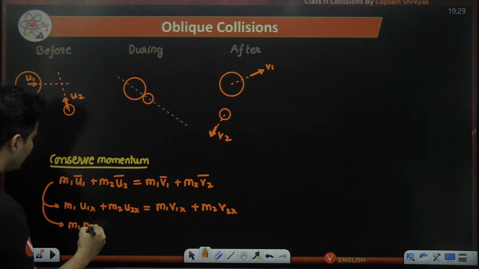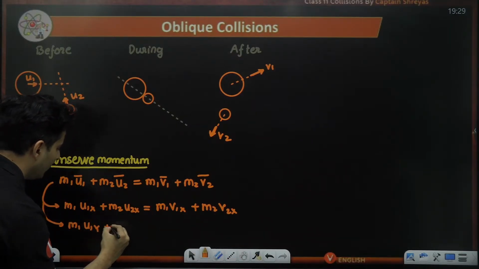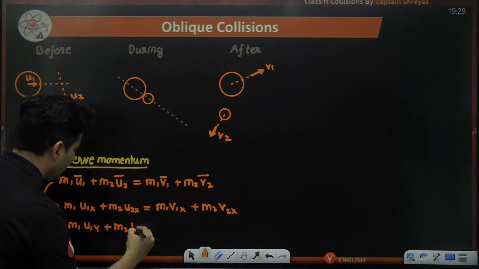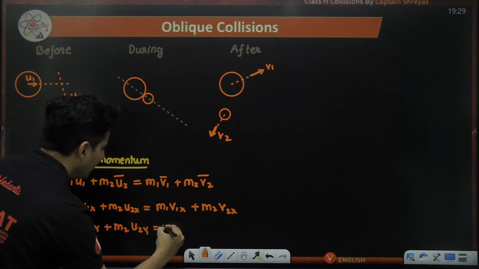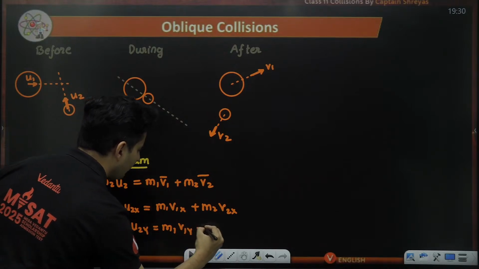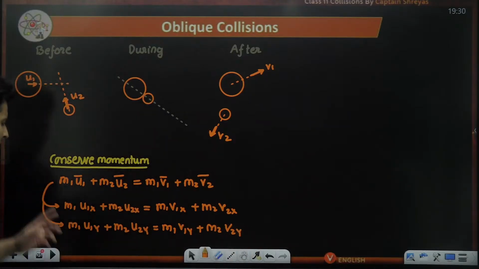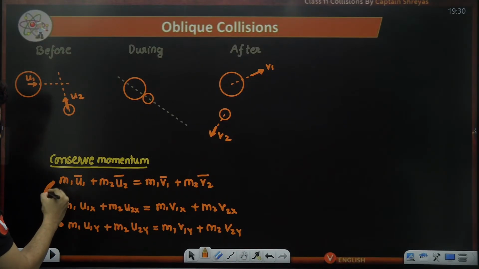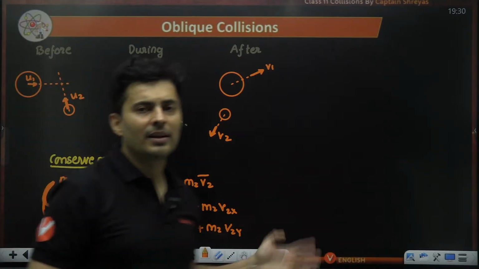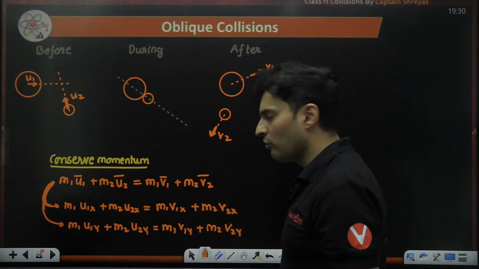And same thing in y direction: m1 into first mass's velocity in the y direction, plus second mass into initial velocity in the y direction, is first mass into final velocity in the y direction plus the second mass into final velocity again in the y direction. So if you want, you can just split it. If required, you can split this equation into two parts in x and y, or else you can just solve it in I, J, K or whatever. But this is just one of the things.